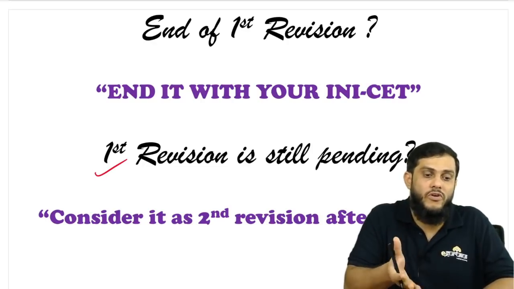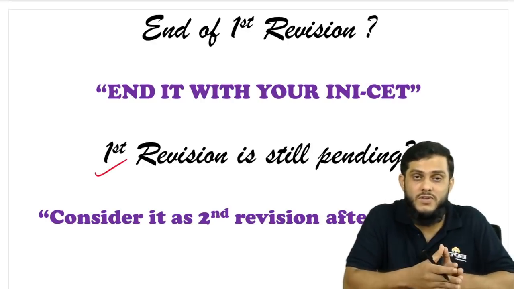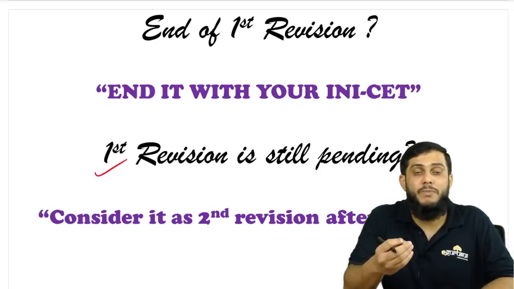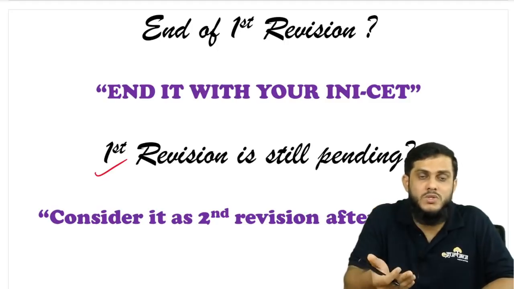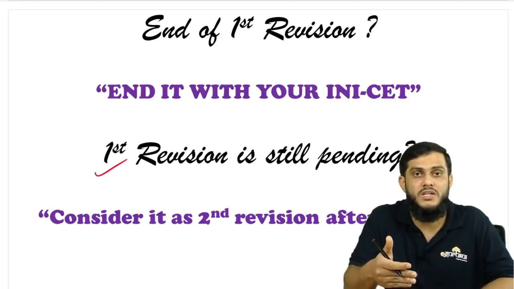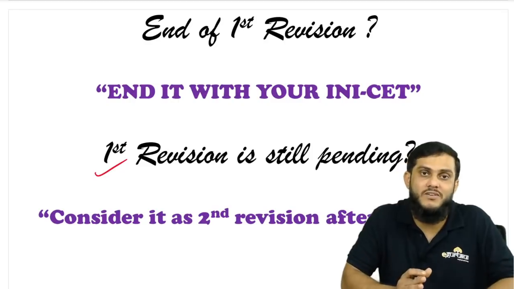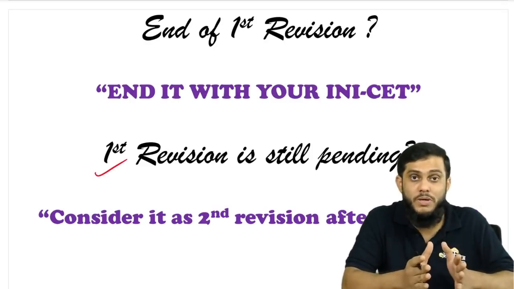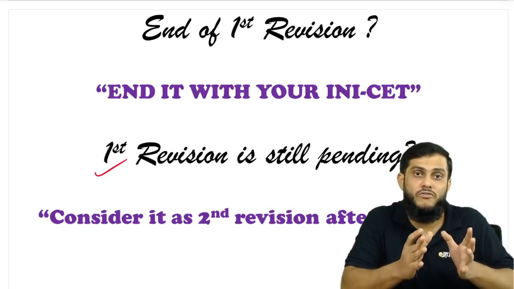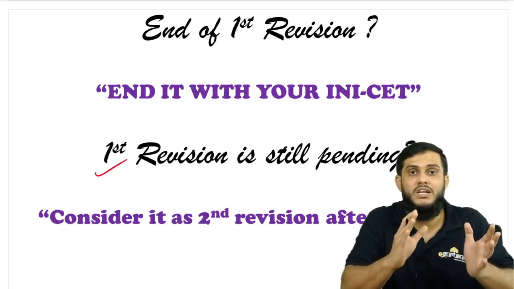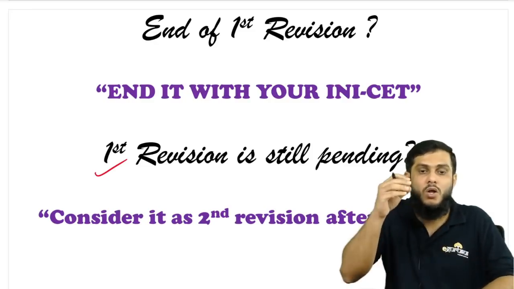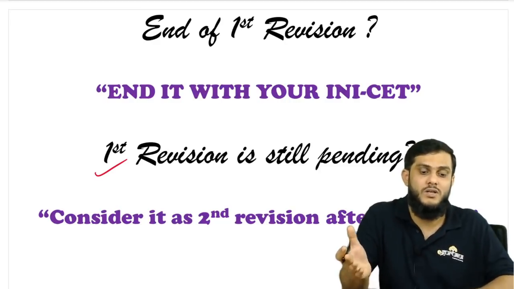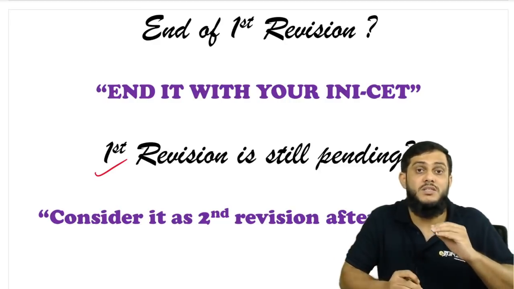Sir, how to start? We have not yet finished the first revision. Whether to leave the first revision? I'm not telling to leave the first revision. So whatever subjects are pending, 3 to 4 subjects, you start with those subjects only and cover those 4 subjects, but consider that in the second revision. In the second revision, these 4 subjects are like overlapping subjects for you people. Between first revision and second revision, these are the overlapping 4 subjects. Now after INACET onwards, you need to read these 4 subjects, then continue reading the other 15 subjects, complete the 19 subjects. That is the best method.